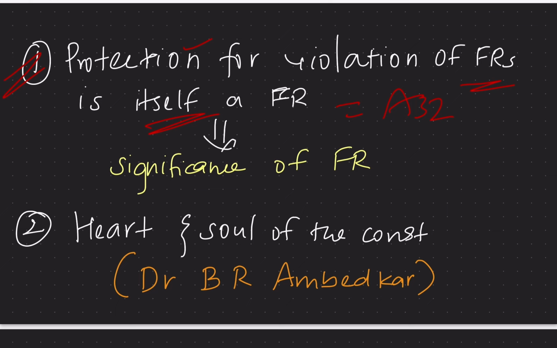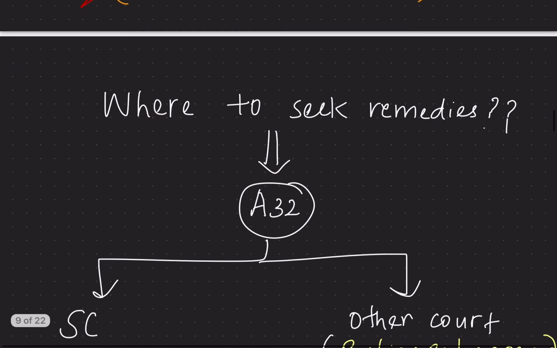For the violation of a fundamental right, there is a protection or remedy issued in the form of writs. That is what Article 32 is speaking about. And the protection for the violation of a fundamental right is itself a fundamental right under Article 32. This is the significance of it. For this reason, Article 32 is called the heart and soul of the Constitution by Dr. B.R. Ambedkar.